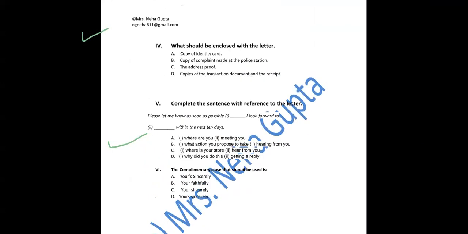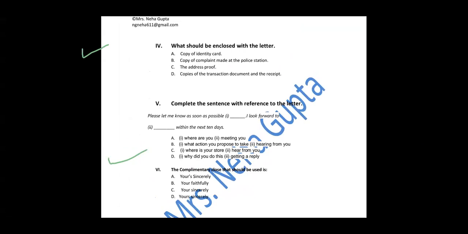These are the three questions for this letter. Next, I think you remember the letter that Arun is writing to Oxford Publishing House. What should be enclosed with the letter? You know about enclosures. Sometimes you have to enclose some of the documents with the letter to give the proof of what you are writing there. So what should you enclose?